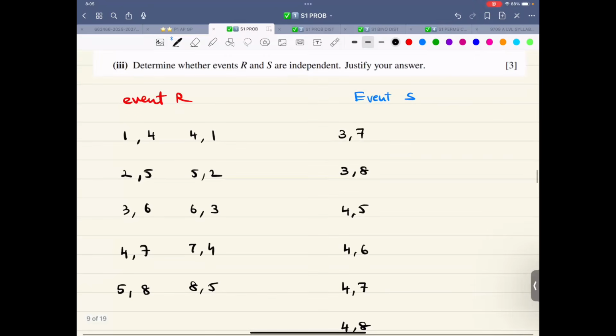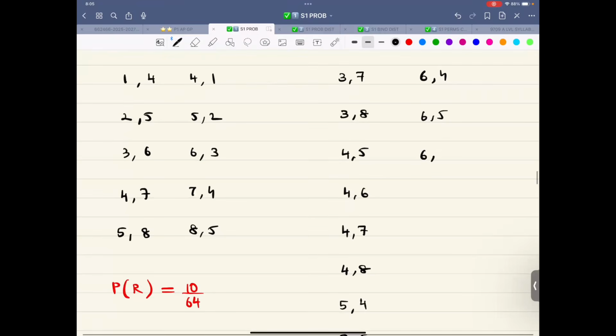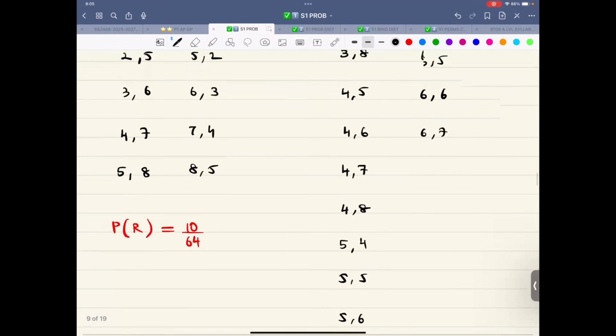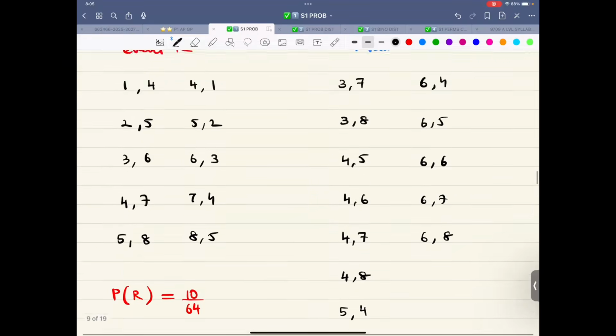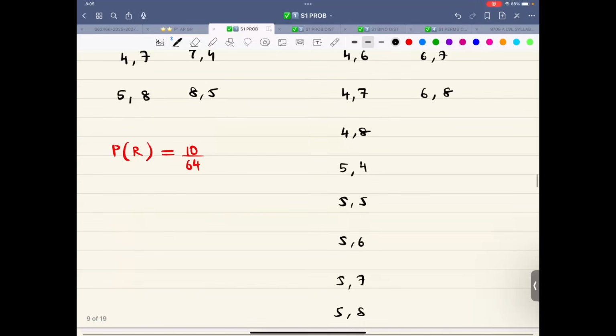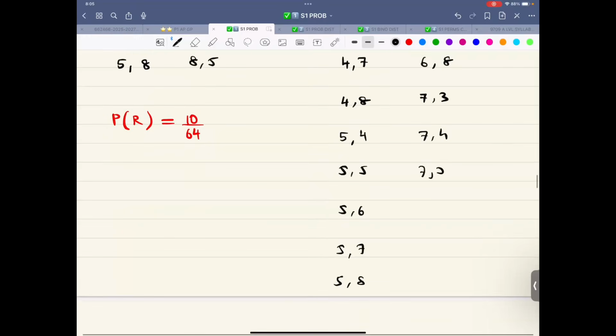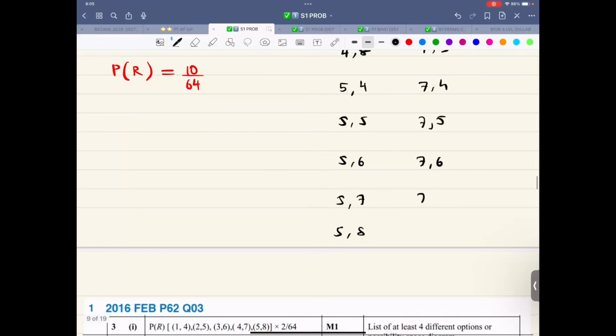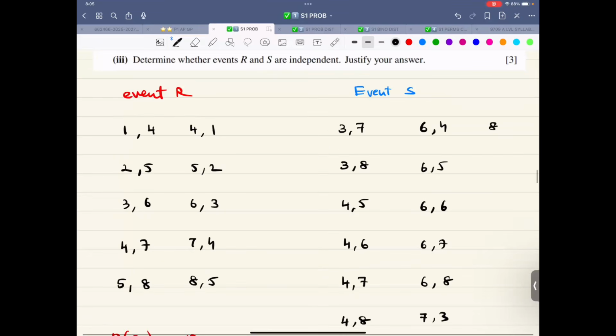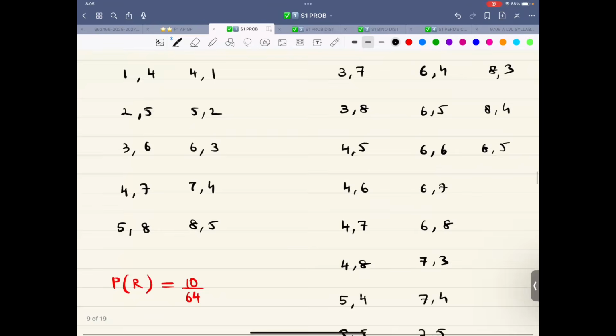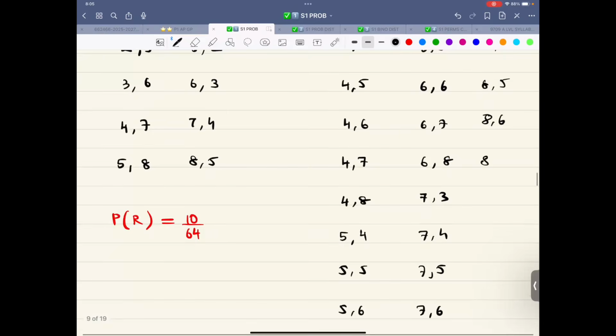What about 6? 6, 2, 6, 3, 6, 4, 6, 5, 6, 6, 6, 7, and 6, 8. Then we have 7. 7, 2, 7, 3, 7, 4, 7, 5, 7, 6, 7, 7, and 7, 8. What about 8? 8, 3, 8, 4, 8, 5, 8, 6, 8, 7, and 8, 8.